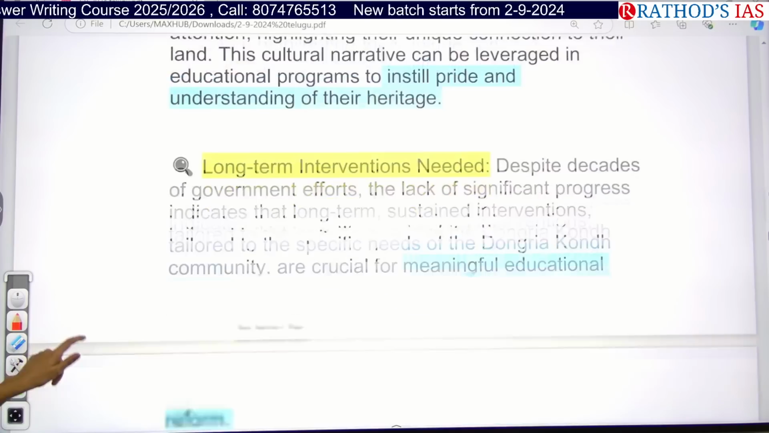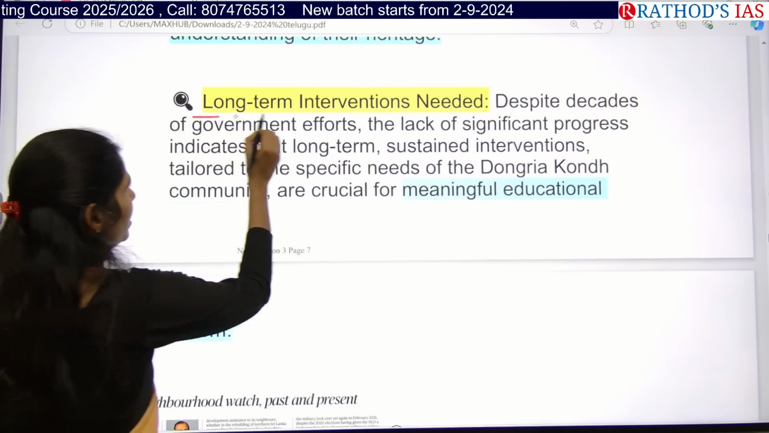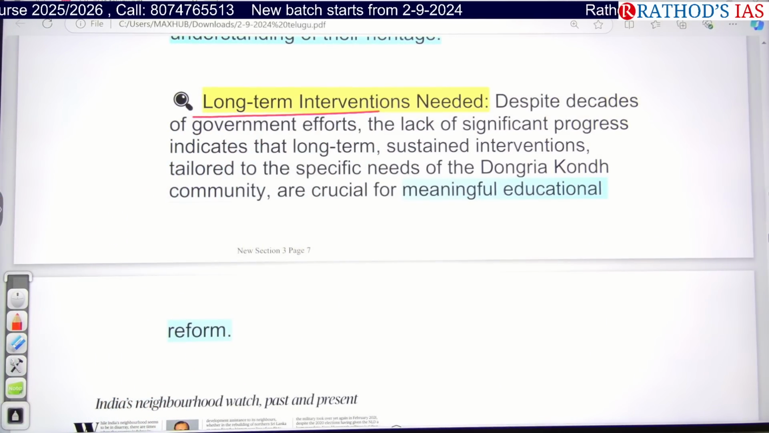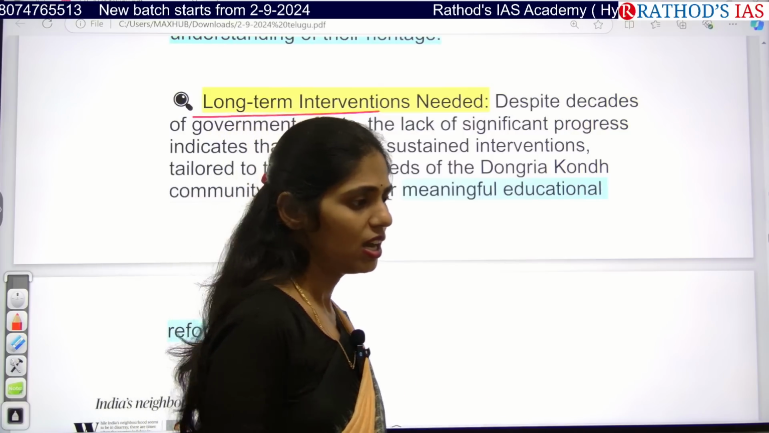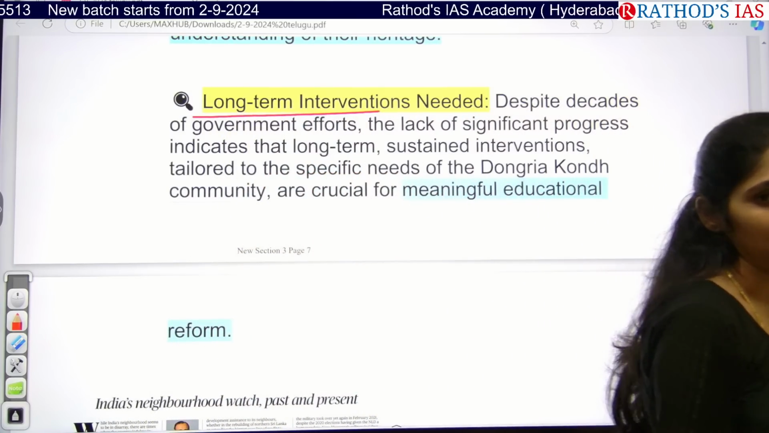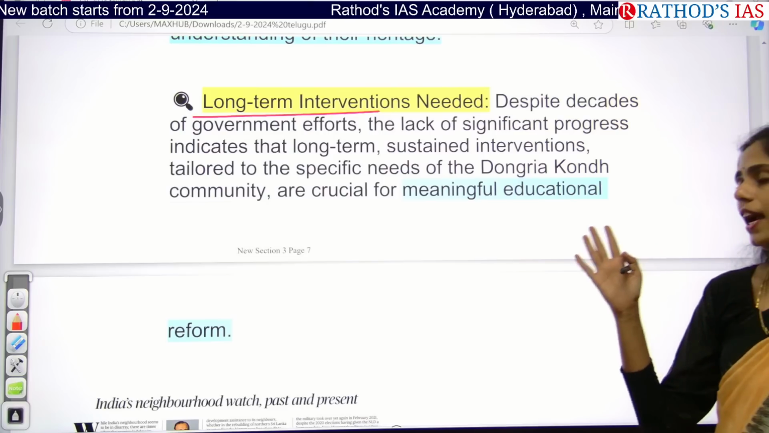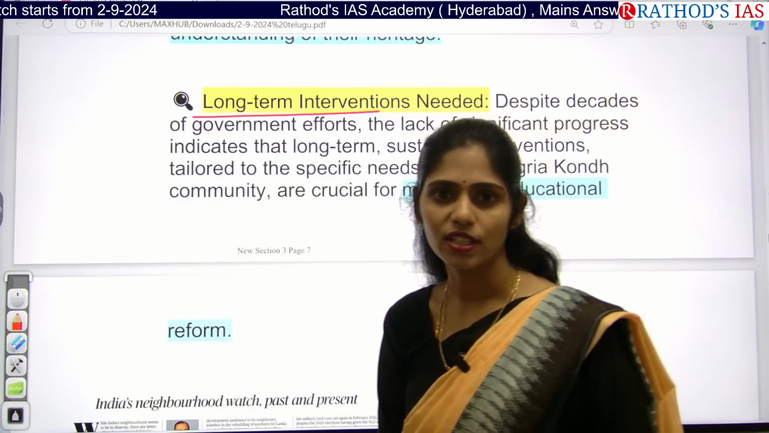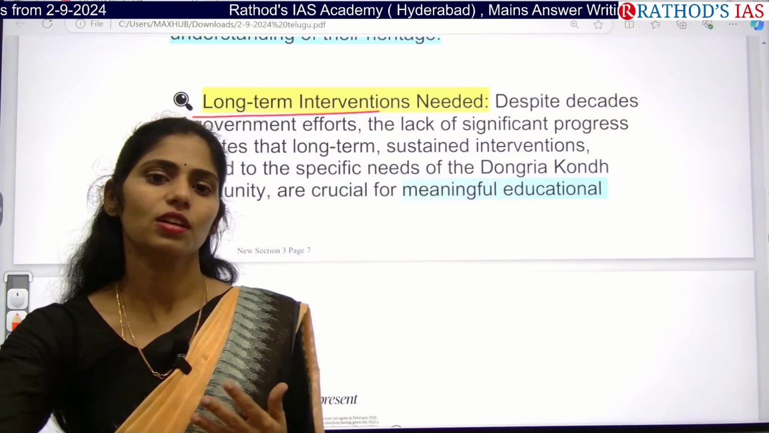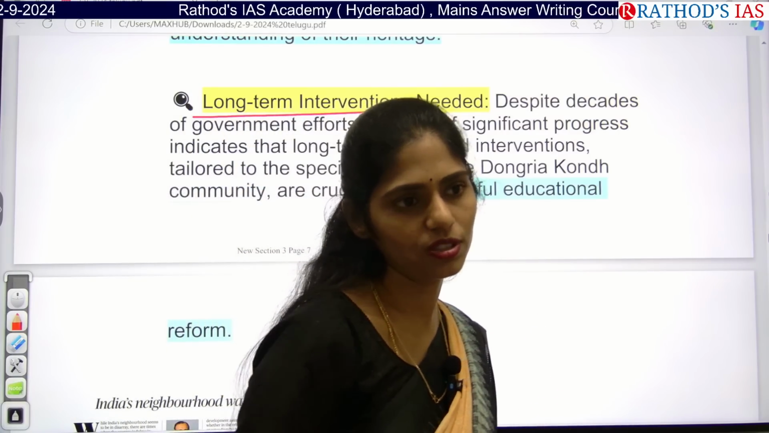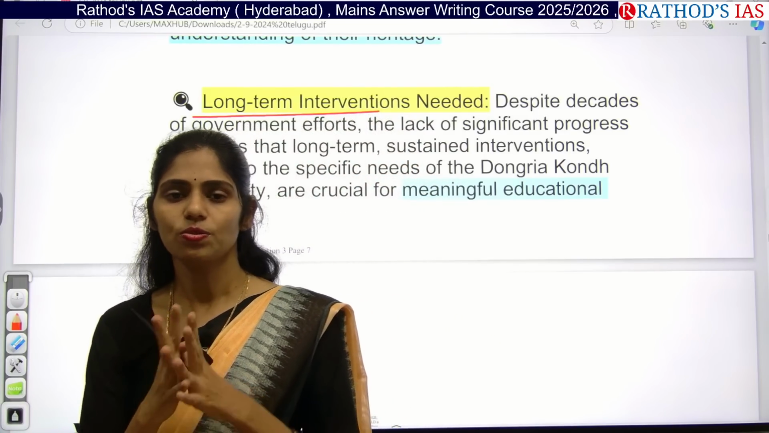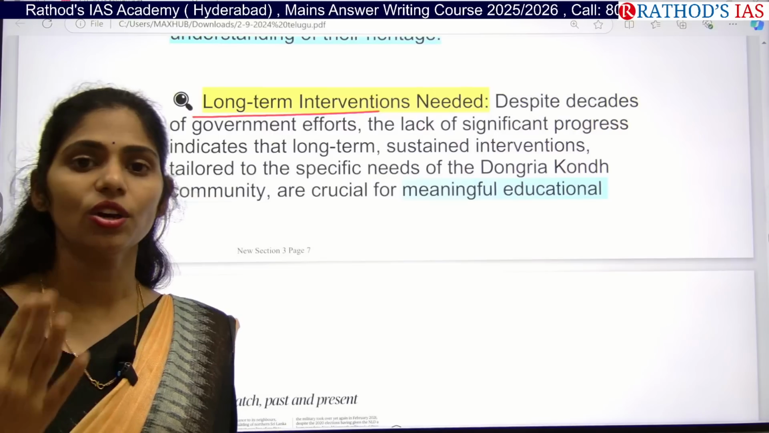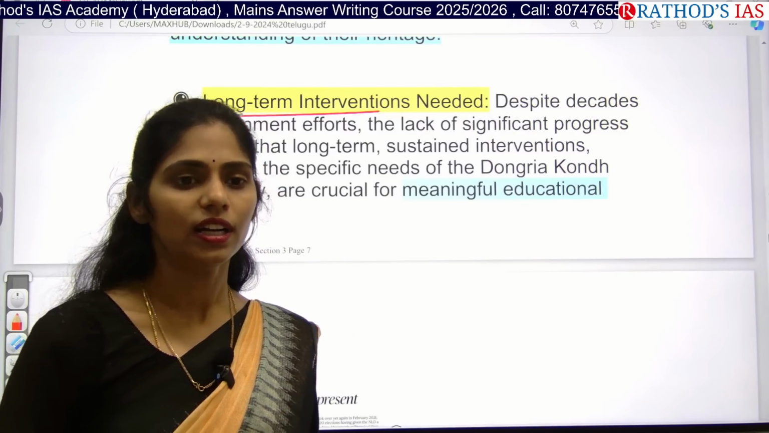And next, what is the required thing? We need long-term interventions so that we can bring significant progress in this community. That will be helpful for educational reforms. Whatever educational reforms we come up with, for example NEP, recently we did that question also. Even the government came up with the National Education Policy. If that policy is not reaching this remote area, what is the aim of coming up with it? Whatever policies or schemes we bring up, we have to ensure that they reach the remotest people who need them.